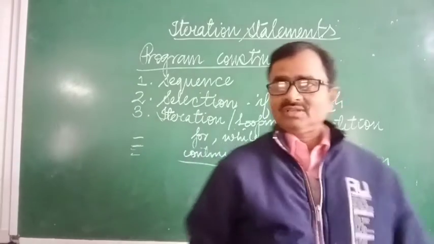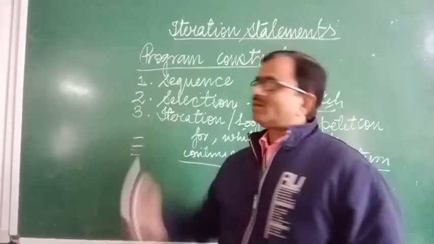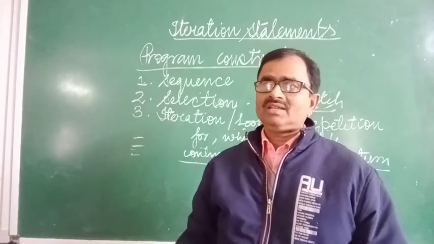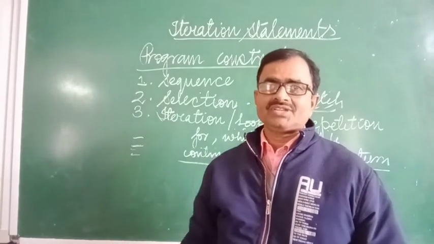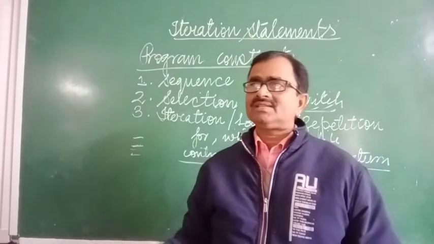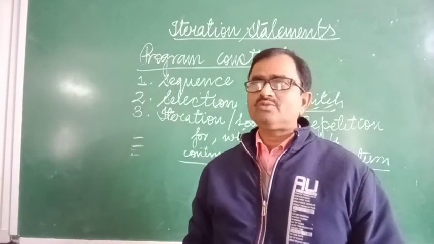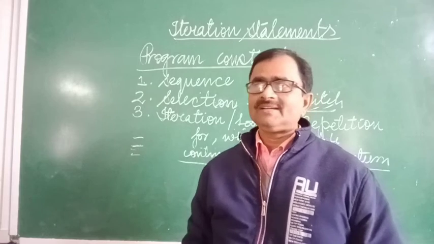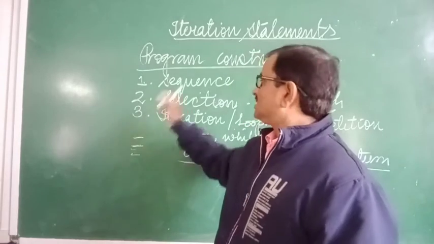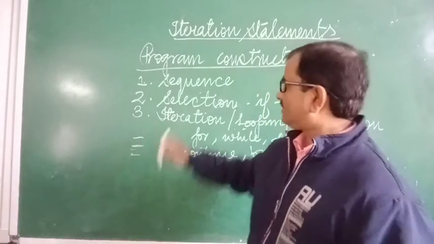So these are some types of programming. The first one is the sequence program, in which there is no jumping, returning or exit. The next type is selection, in which we use the if statement or switch statement. The third one is iteration.